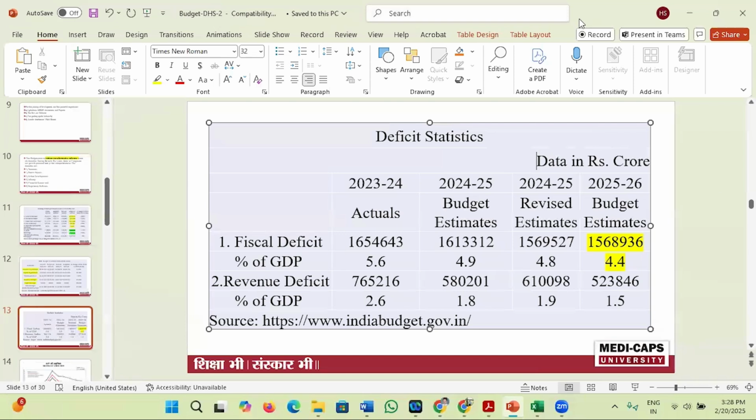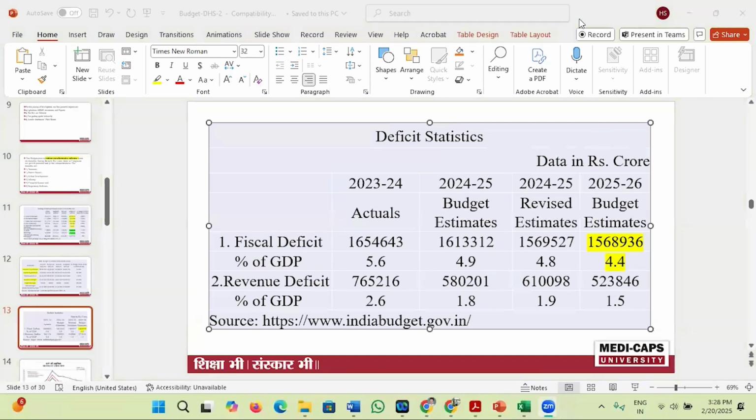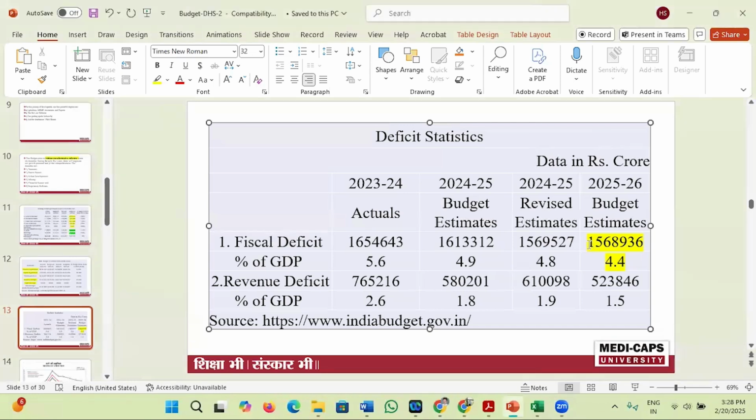So this shows the borrowings of the government. Now the fiscal deficit is 15 lakh 68,936 crore rupees, which is 4.4% of the GDP.